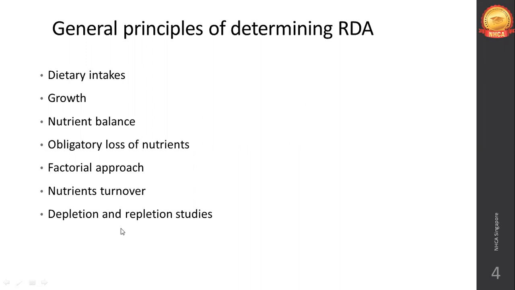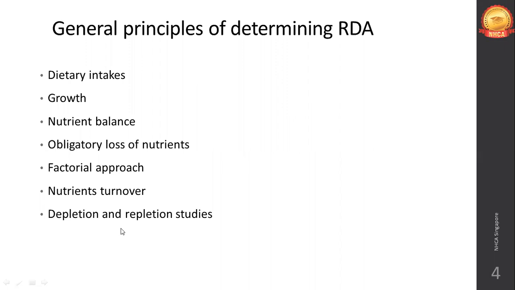As soon as the subject reaches deficiency, slowly you will incorporate the nutrient part by part on a daily basis: 10 gram on day 1, 20 gram on day 2, 30 gram on day 3, like that. Okay, it may depend on the gram value, it will depend on the study. I'm just giving you an example.